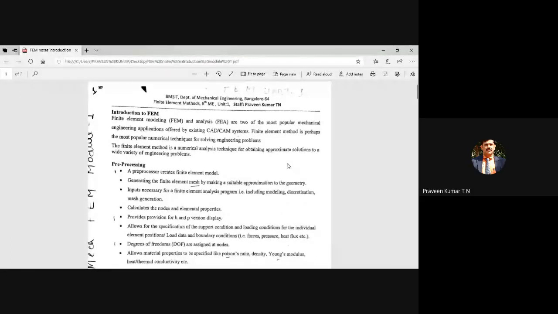These notes, I'll put in the Google Classroom. Those who have already taken Xerox, it is okay if it is with you. Otherwise, I put it in the Google Classroom. You can download it. You can use it for your MCQ, this coming test, first test.